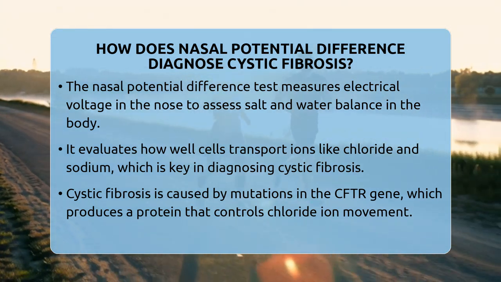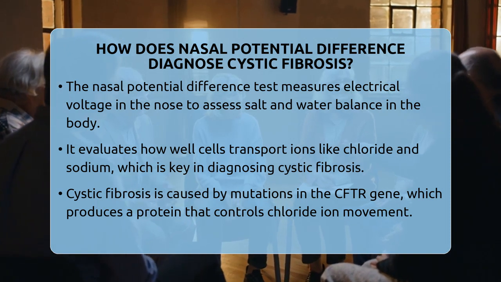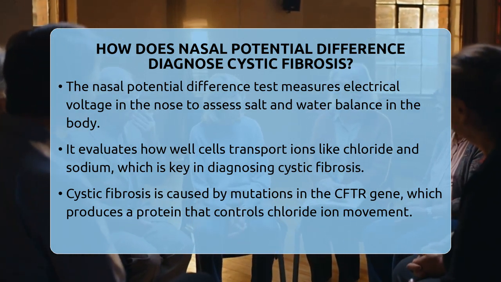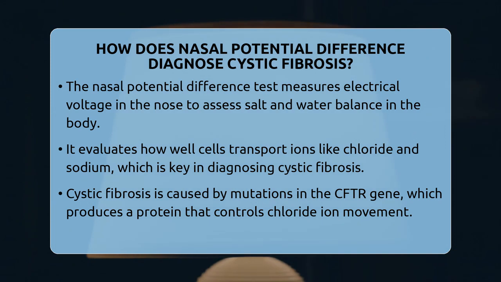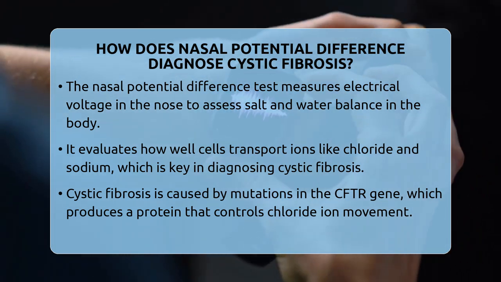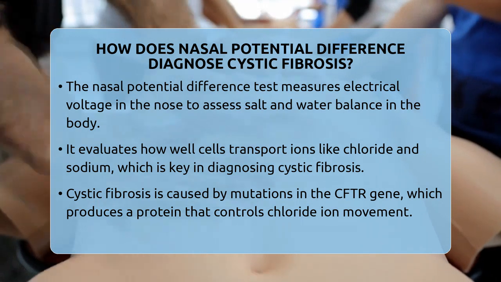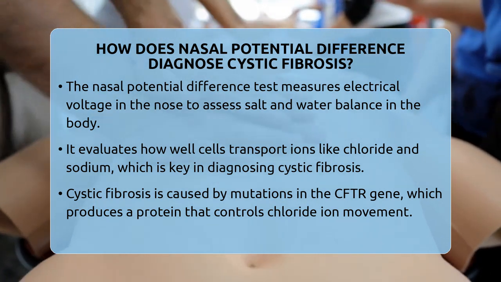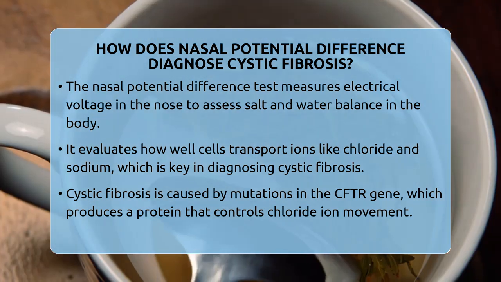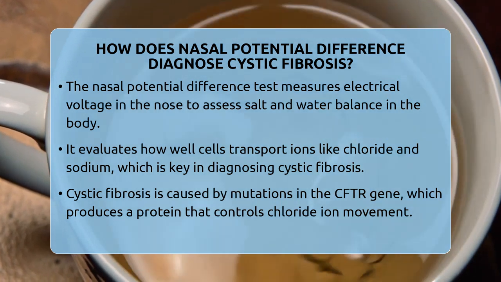This is crucial because cystic fibrosis is a disorder caused by mutations in the gene that makes a protein called the cystic fibrosis transmembrane conductance regulator, or CFTR. This protein acts like a gatekeeper for chloride ions, helping regulate salt and water movement in your lungs, digestive system, and other organs. When the CFTR protein doesn't work properly, it disrupts this balance, leading to thick mucus and other symptoms.